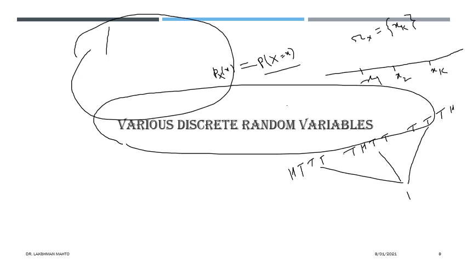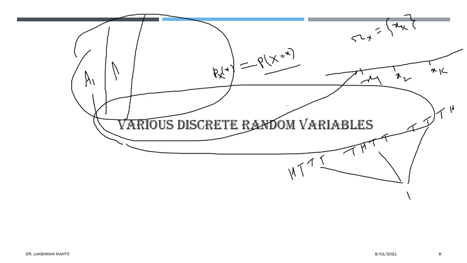So what are those outcomes? We are calling that set a1. a1 collects all those outcomes which have been mapped to x1. Likewise, a2 in the sample space has all those outcomes which have been mapped to x2.